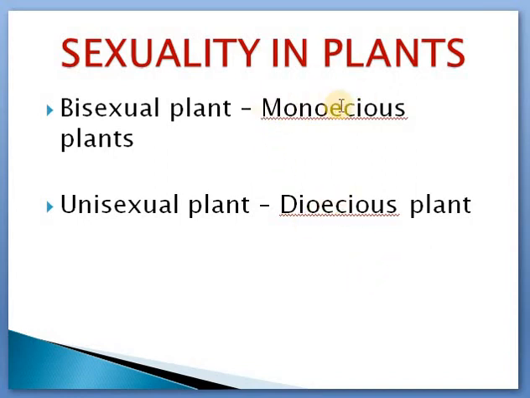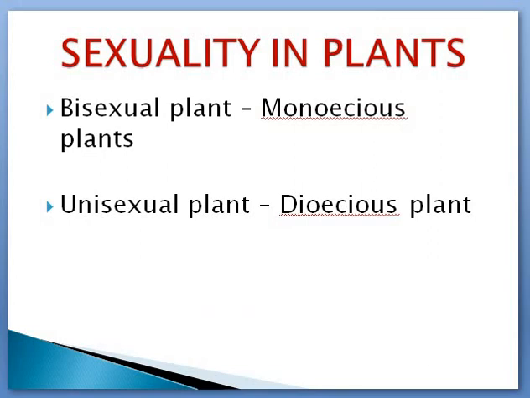Monoecious means in one home all the people are living together. Both the sexes are there. That is bisexual in nature. Dioecious means the houses are separate. That is what the term means. So know this very clearly. Usually people confuse this. People used to shuffle the answer in this part.